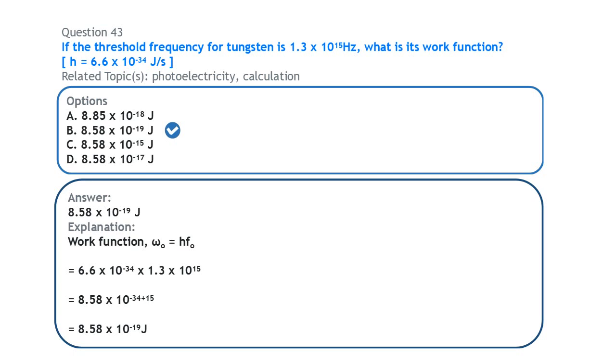So this is 6.6 times 10 raised to the power minus 34, times 1.3 times 10 raised to the power 15. 6.6 times 1.3 is 8.58, and we use our law of indices on 10 raised to the power minus 34 times 10 raised to the power 15, which becomes 10 raised to the power minus 34 plus 15. So you have 8.58 times 10 raised to the power minus 19 joules.